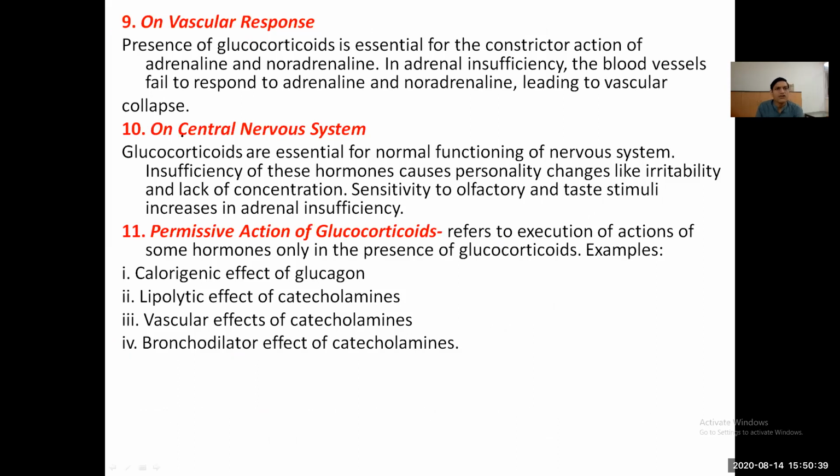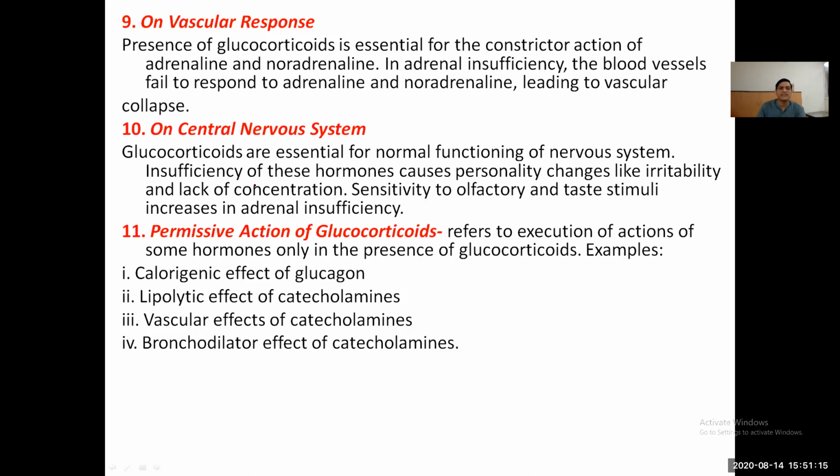On vascular response, the presence of glucocorticoid is essential for the constrictor action of adrenaline and noradrenaline. In adrenal insufficiency, the blood vessels fail to respond to adrenaline and noradrenaline, leading to vascular collapse. On the CNS, they are essential for normal functioning of the nervous system. Insufficiency of corticosteroid hormones causes personality changes like irritability and lack of concentration, and increased sensitivity to olfactory and taste stimuli.